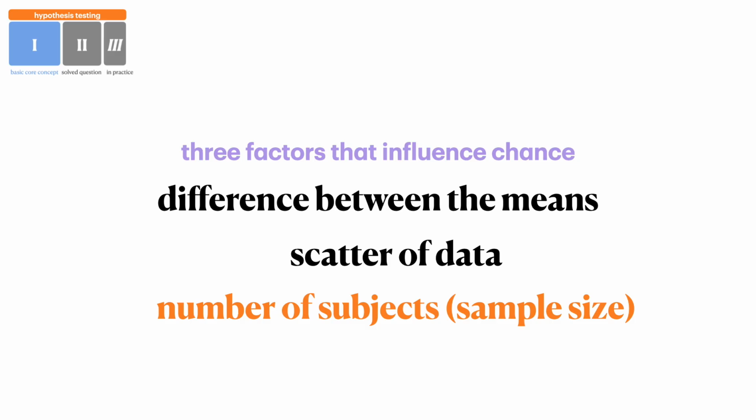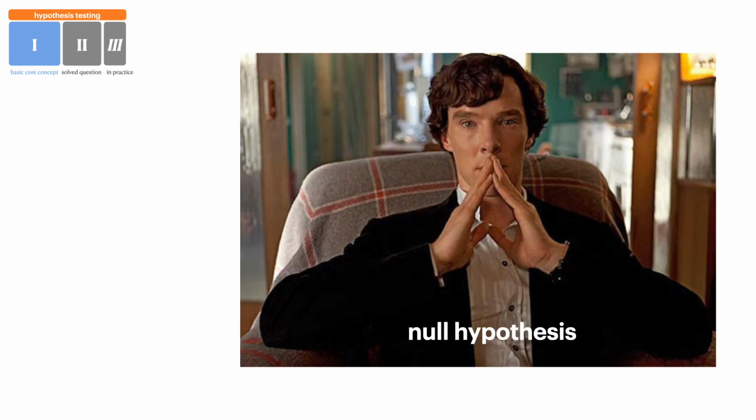Now, you may notice that out of those three factors, the only one that we can control is the sample size. We can't really control the difference between the means because that's a result. We find out after the end of the trial. And it's the same thing for the scatter of data. Again, we can't really control that standard deviation, but what we can control is the sample size. The larger the sample size, the lower the chance that if we find a difference, that is going to be due to chance.